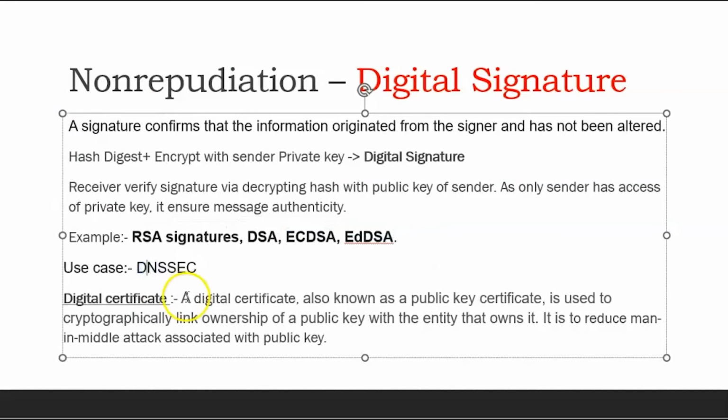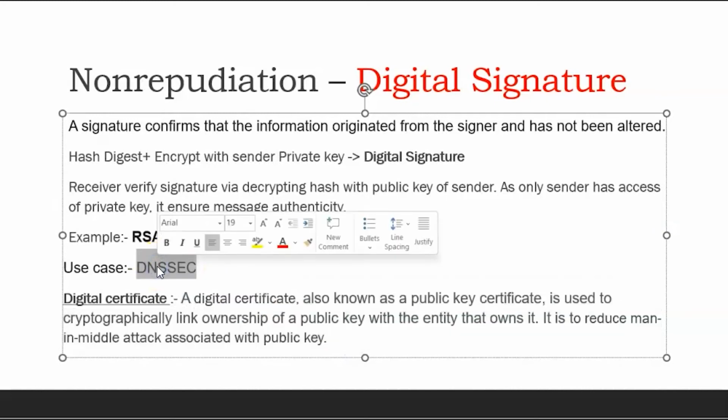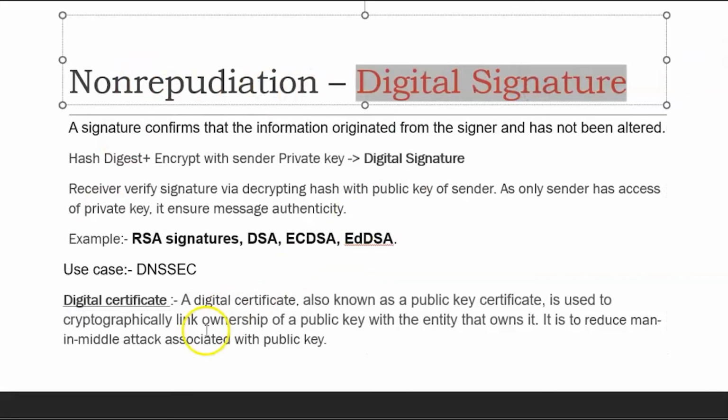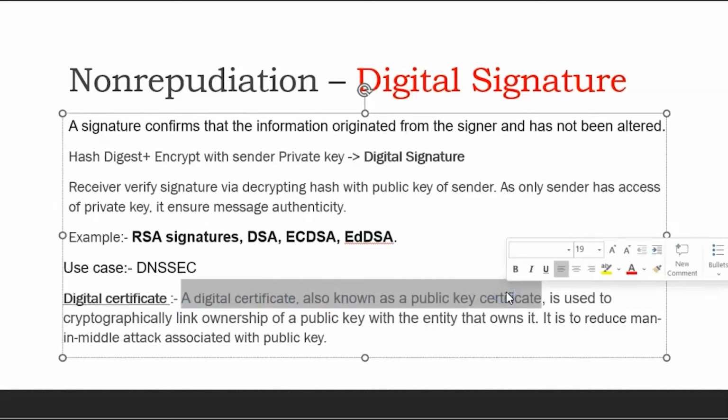So how can the DNS zone be secured via digital signature mechanisms? DNS zone security is part of digital signature. There is one more concept, digital certificate. If you see digital signature and digital certificate, people may confuse these two terms. Digital certificate is associated with public key security.